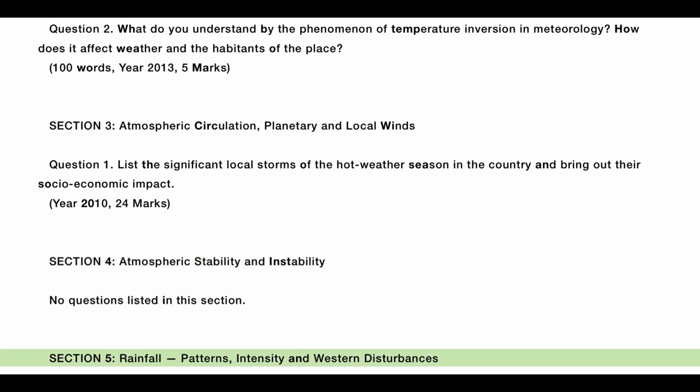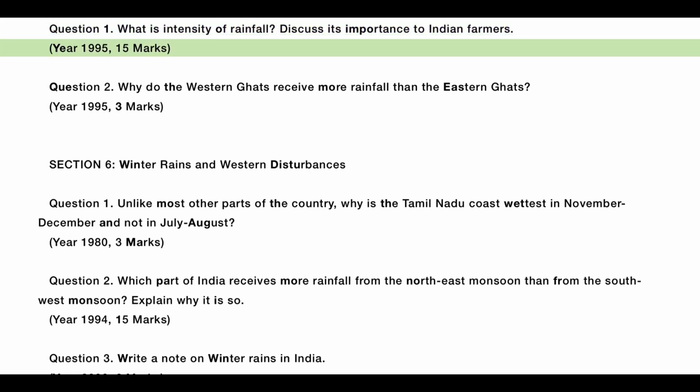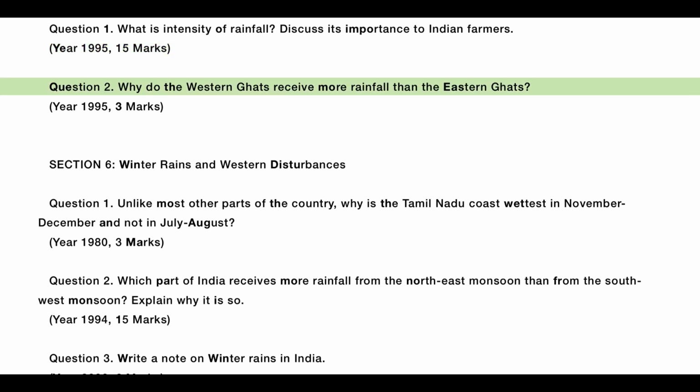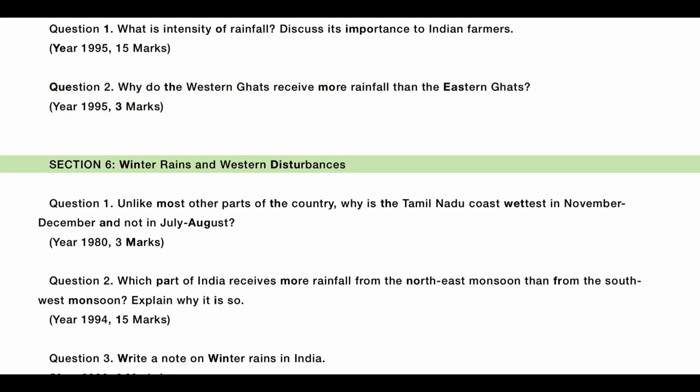Section 5, Rainfall, Patterns, Intensity and Western Disturbances. Question 1. What is intensity of rainfall? Discuss its importance to Indian farmers. Year 1995, 15 marks. Question 2. Why do the Western Ghats receive more rainfall than the Eastern Ghats? Year 1995, 3 marks.